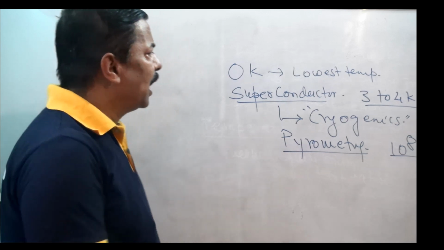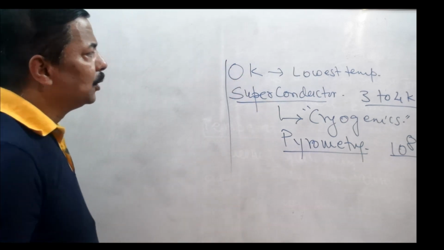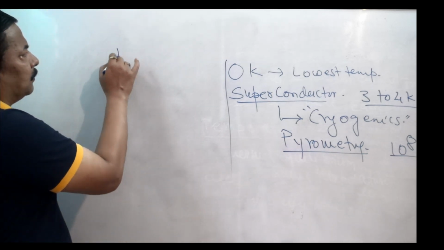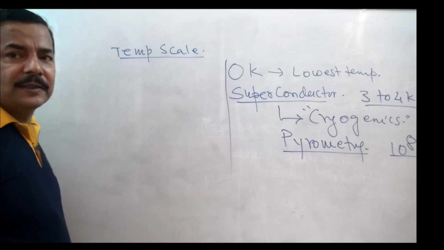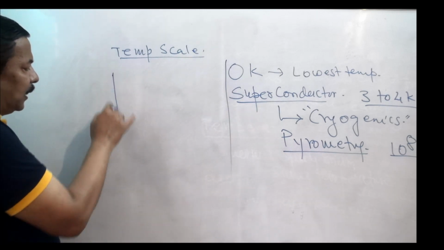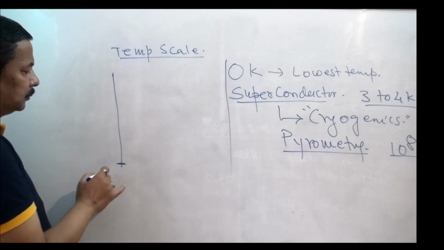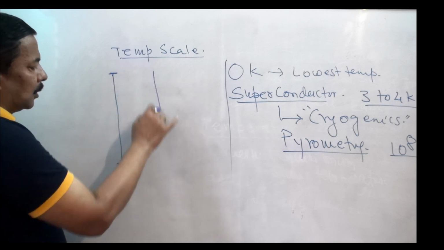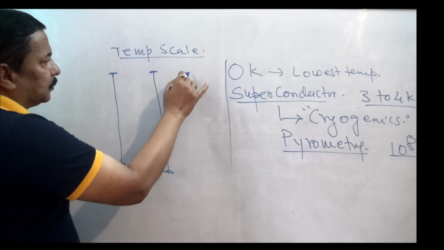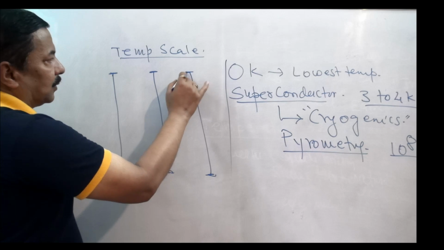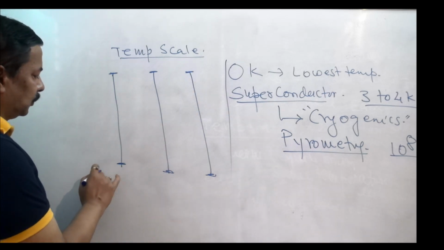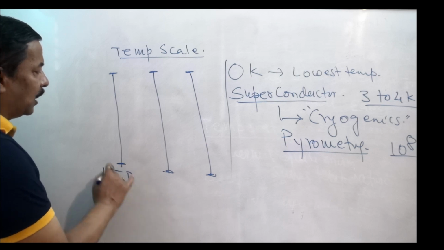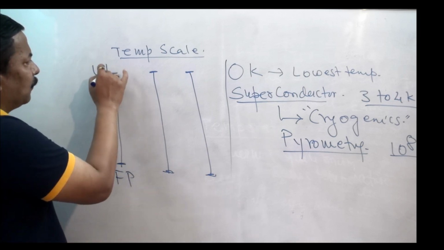Now I would like to tell you the temperature scale. In temperature scale, basically there are 2 points. One is lower fixed point, one is upper fixed point.